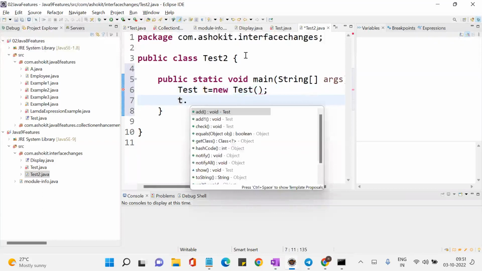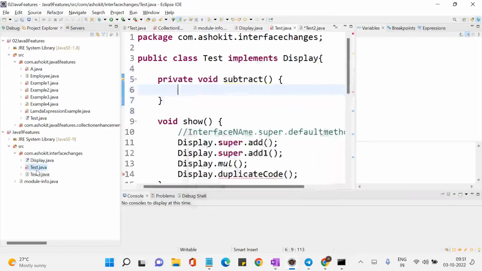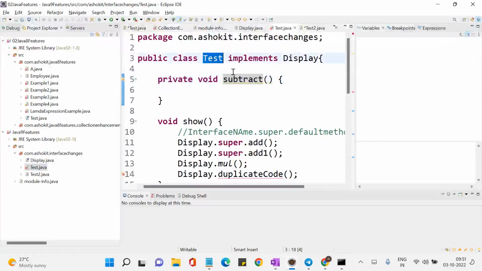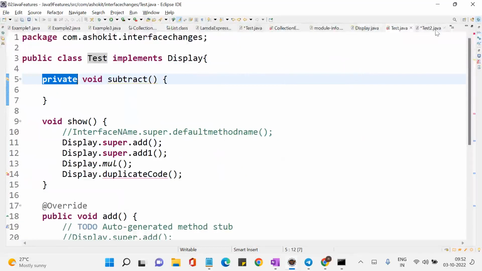Now t dot subtract. Am I able to see that method? Look here. Let me copy this method, subtract, and put it here, t dot subtract. Why am I getting a compilation error? Because the method subtract from the type test is not visible. Why is it not visible? Because in the test class, you have created subtract as a private method. The accessibility of a private variable or private method is within the class. Outside of a class, you cannot access it. Is that a valid statement? Yes.